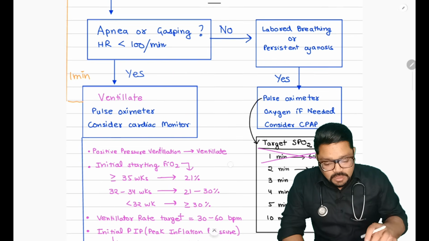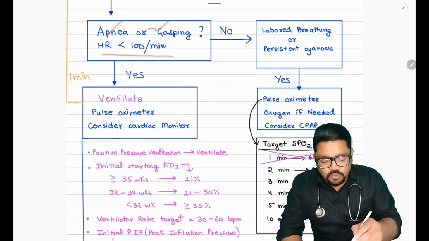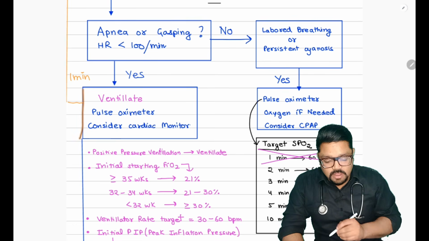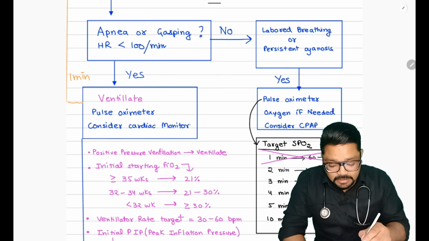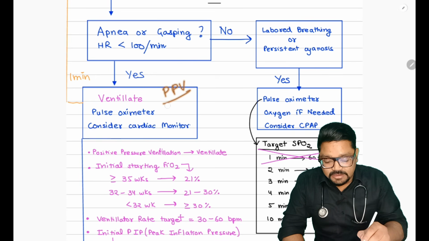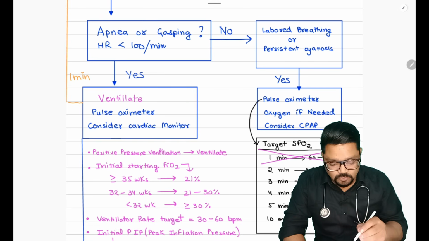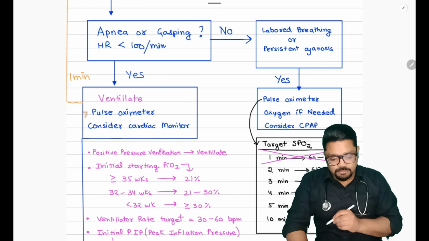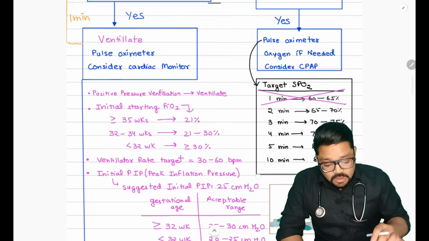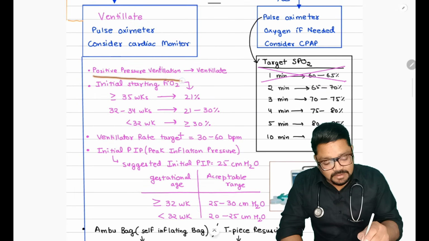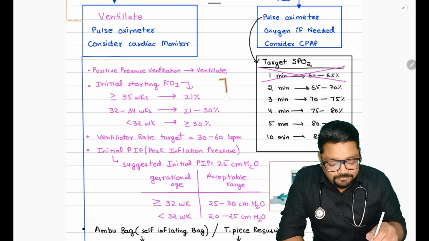Okay, now if there is apnea or gasping or heart rate is less than 100, then you are going to do the initial 3 steps. What are we going to do? We are going to ventilate. Earlier this was positive pressure ventilation, and now they have changed it to ventilate. Second, you are going to attach the pulse oximeter and the cardiac monitors also. So what is the initial starting FiO2?